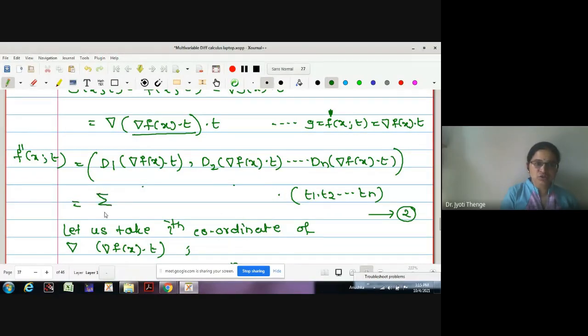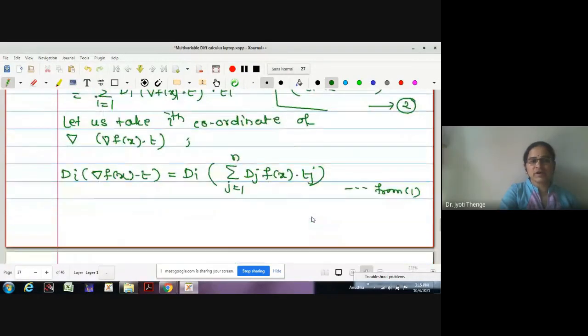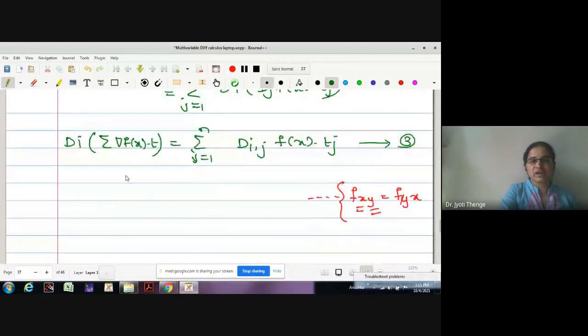This is summation over i equals 1 to n, D_i del f(x) dot t into t_i. Correct, no? This is summation i equals 1 to n, D_i del f(x) dot t dot t_i. Now I am going to put the value of D_i del f(x) dot t.